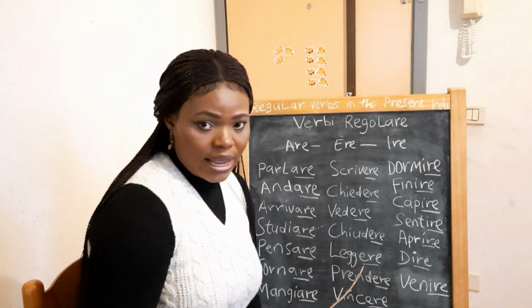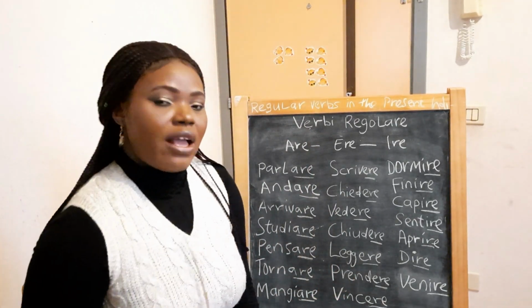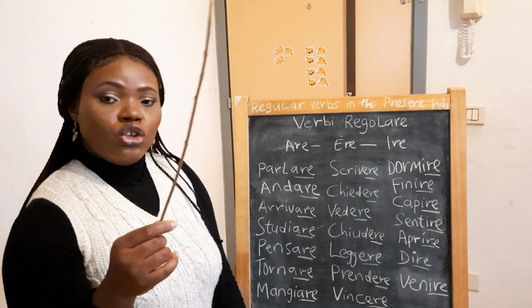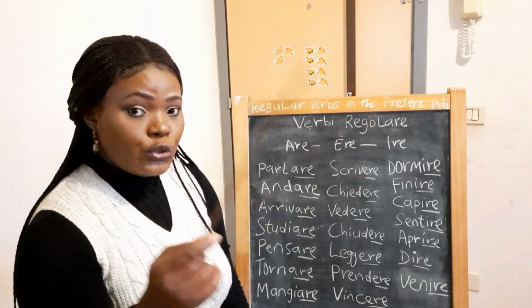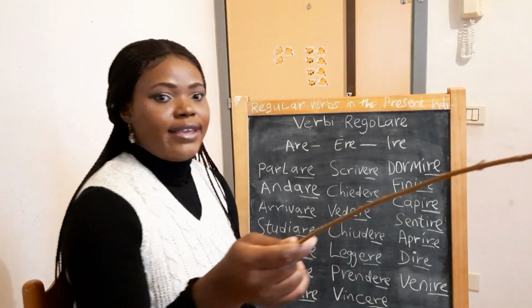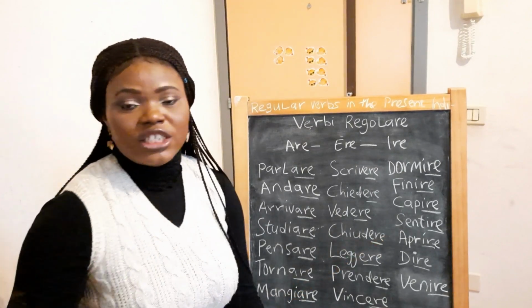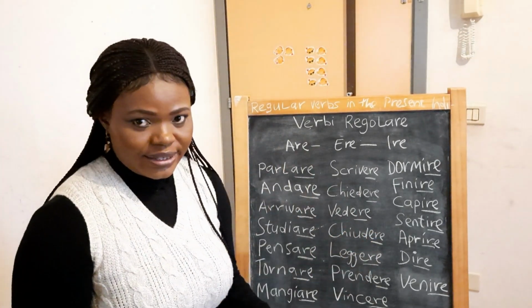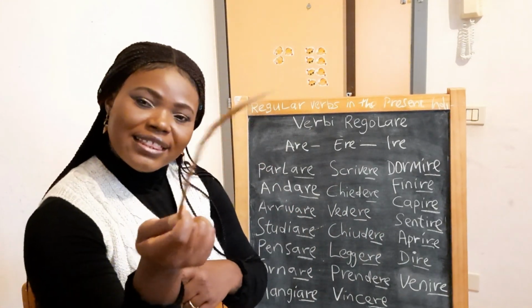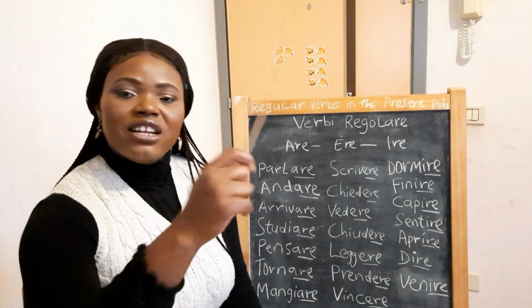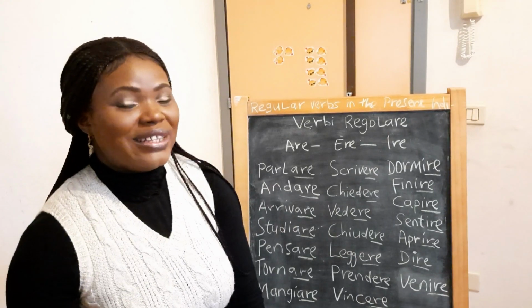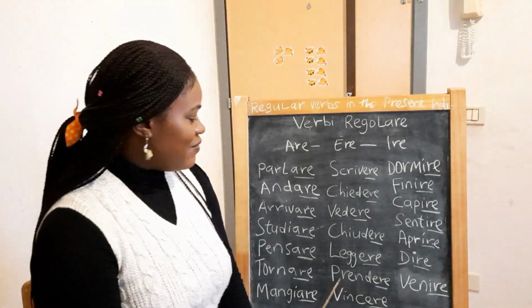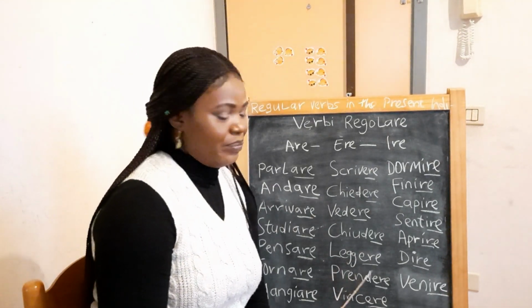So let's go to leggere. Io leggo, I read. Tu leggi, you read. Lui o lei legge, he or she reads. Noi leggiamo, we read. Voi leggete, you read. Loro leggono, they read. That's the verb leggere.